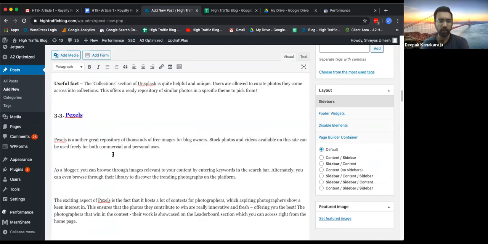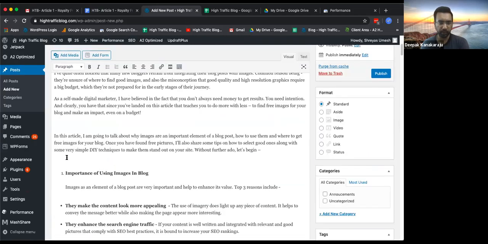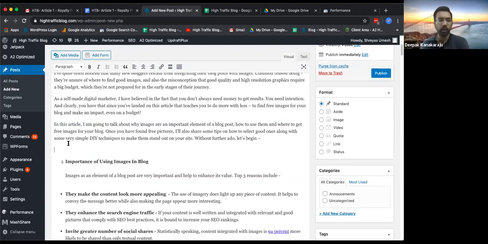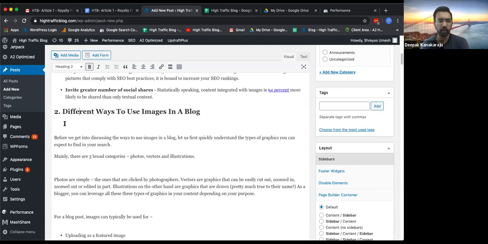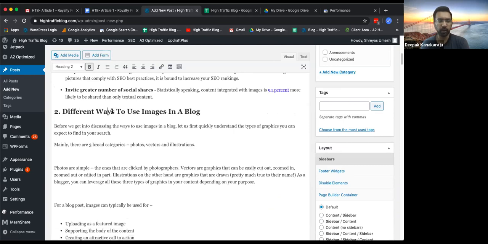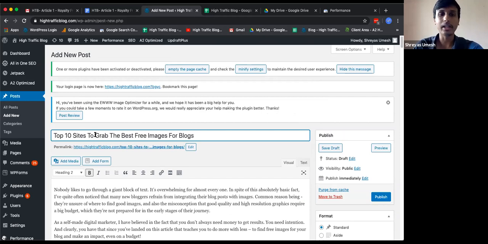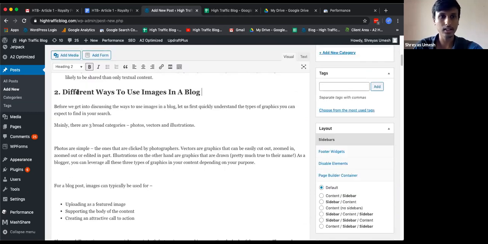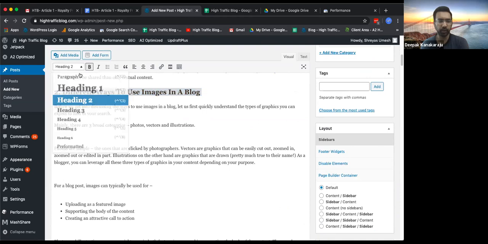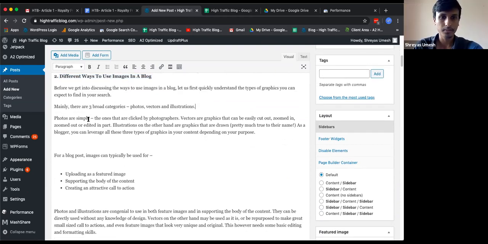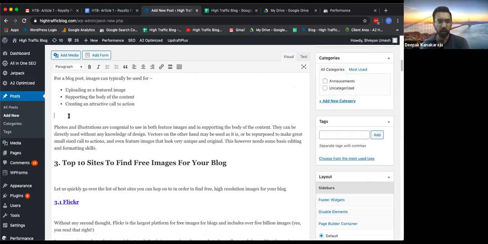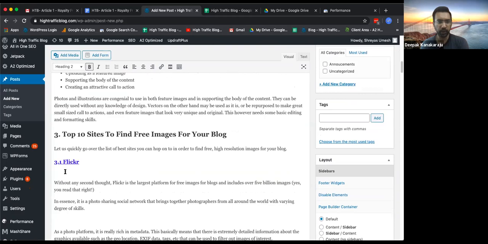Is the formatting done properly? Is it in the proper header tag? Basically your title will be wrapped in an H1 tag. That is what WordPress does, so we don't have to worry about it. But the other subheadings should be in H2. It's already in H2. I think now it has become a little bit better. Even if you copy paste, WordPress kind of makes it correct.